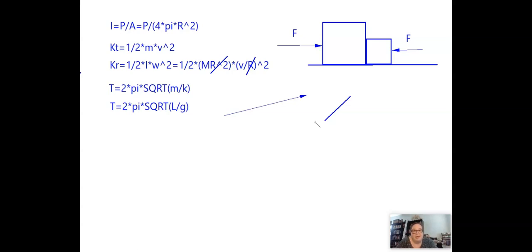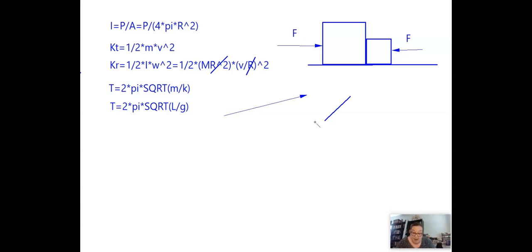And whether you have a padded dashboard or not, at the end of the accident, you have come to rest and your final momentum is zero. So your change in momentum is the same with or without the padded dashboard, which means the impulse delivered to you is the same. The only difference is whether the force and time are the same. Force times time has to be the same, but you can have a larger force in a shorter time, or you can have a smaller force and a longer time. So again, the correct answer on that one is answer C.